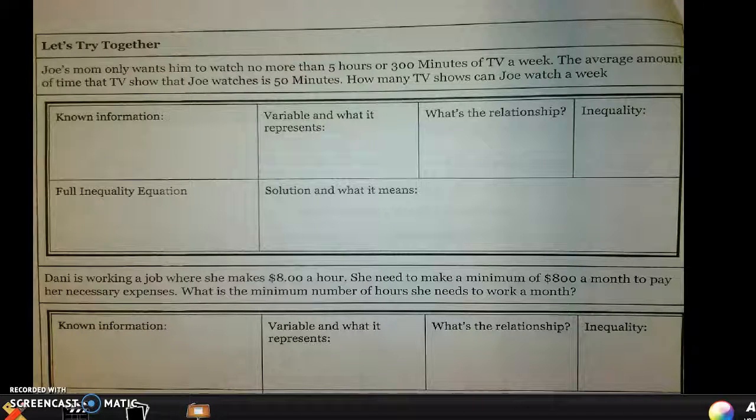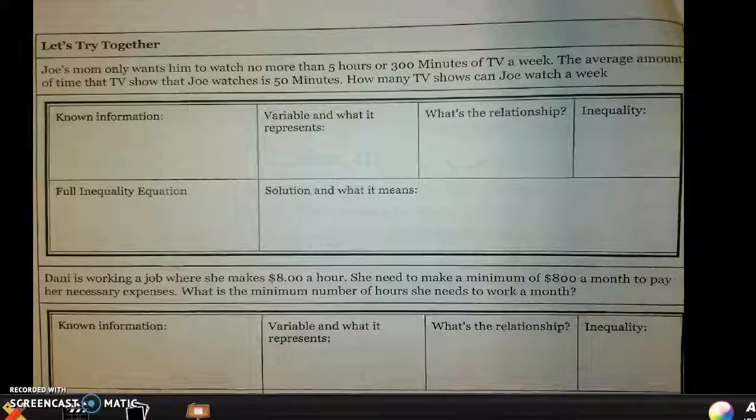All right. So just like yesterday, we want to start by annotating and reading through our problem. So this first problem says, Joe's mom only wants him to watch no more than 5 hours or 300 minutes of TV a week. The average amount of time that TV shows that Joe watches is 50 minutes. How many TV shows can Joe watch a week?